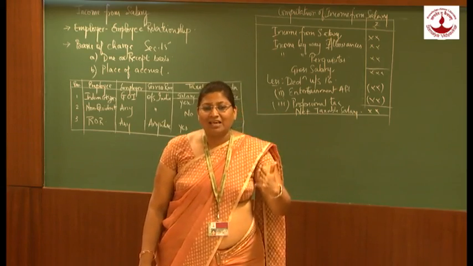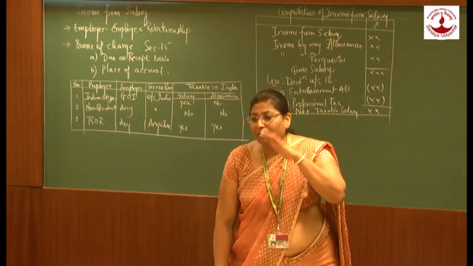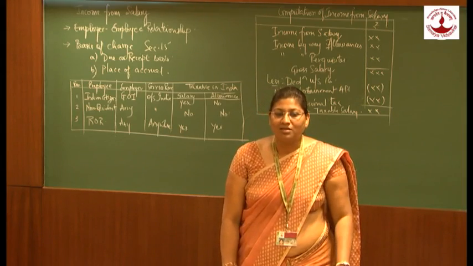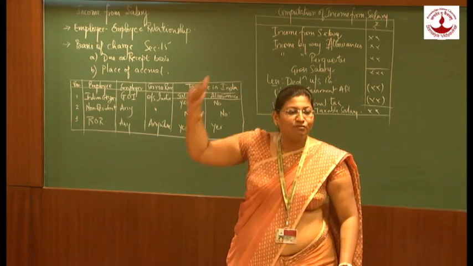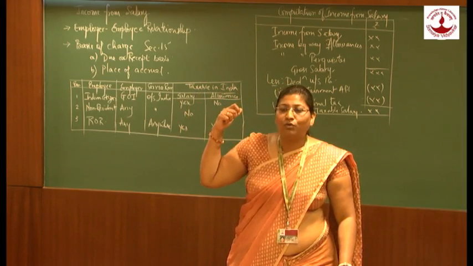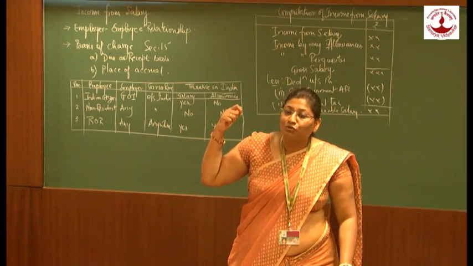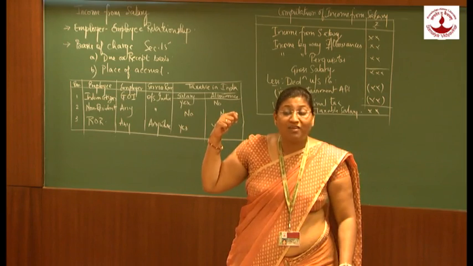Thirdly, perquisites from a person other than the employer are not to be charged in the income from salary. Perquisites which I don't receive from the employer should not be charged in income from salary. Then where should it be charged?